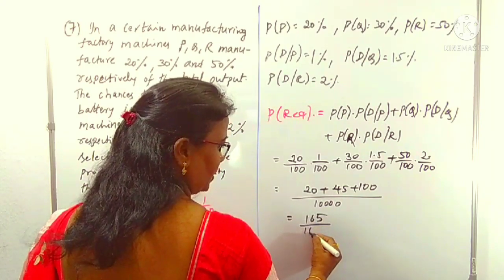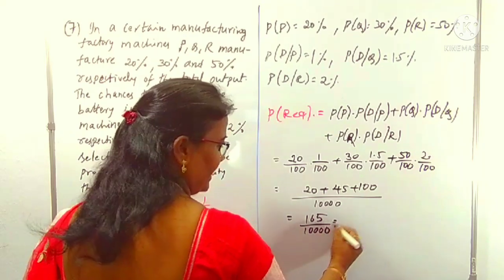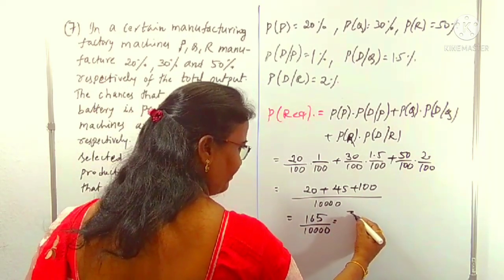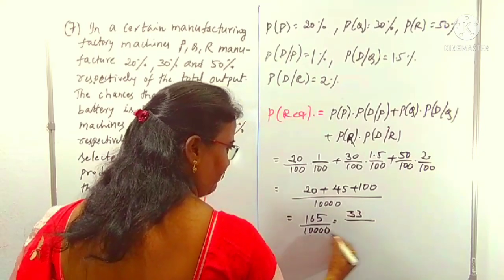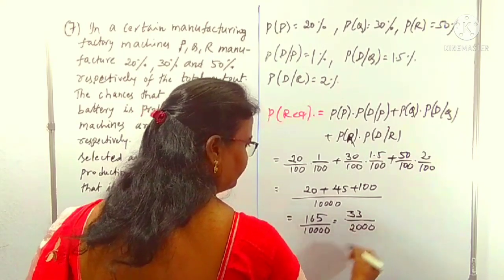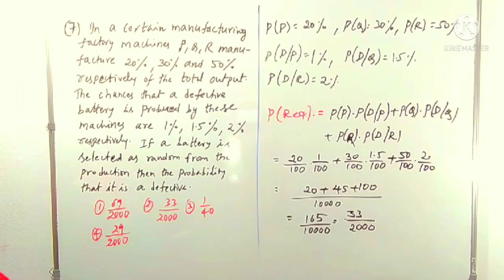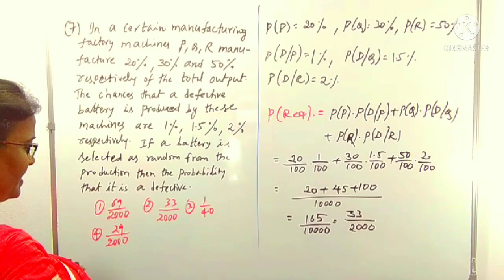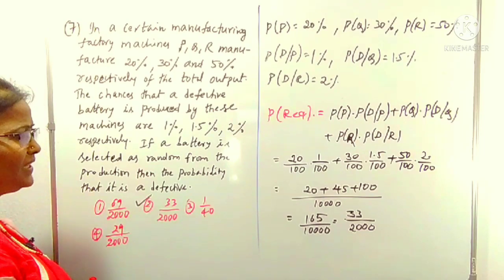165 by 10,000. Okay, 5 cancels. 5 3s are 15, 5 2s are 10, and the zeros cancel. That is 33 by 2000. 33 by 2000, which option? Yes, it is clearly the second option. It's so clear. Is it?